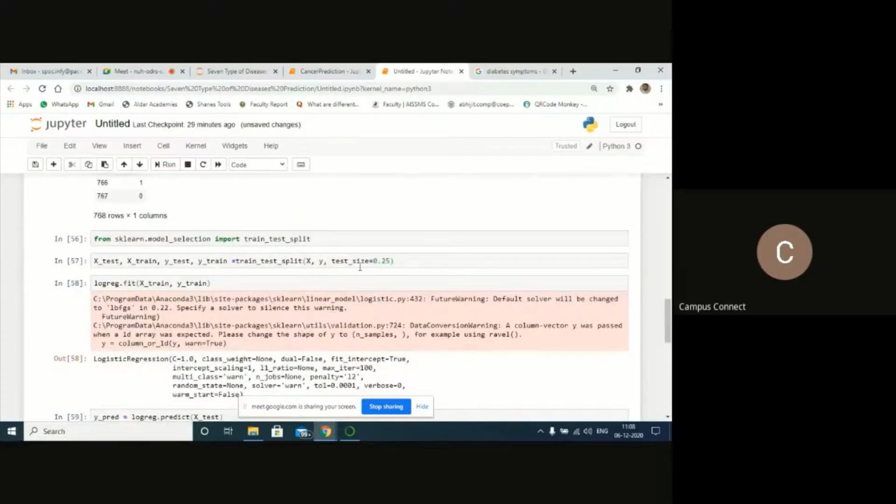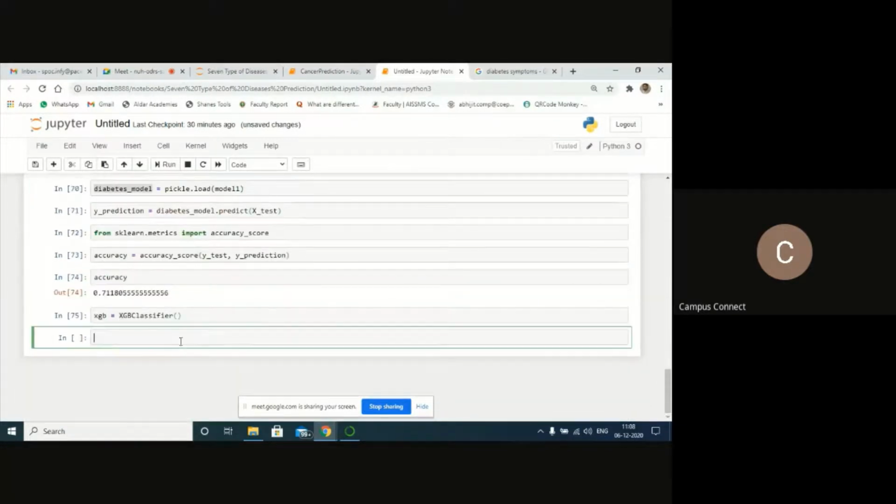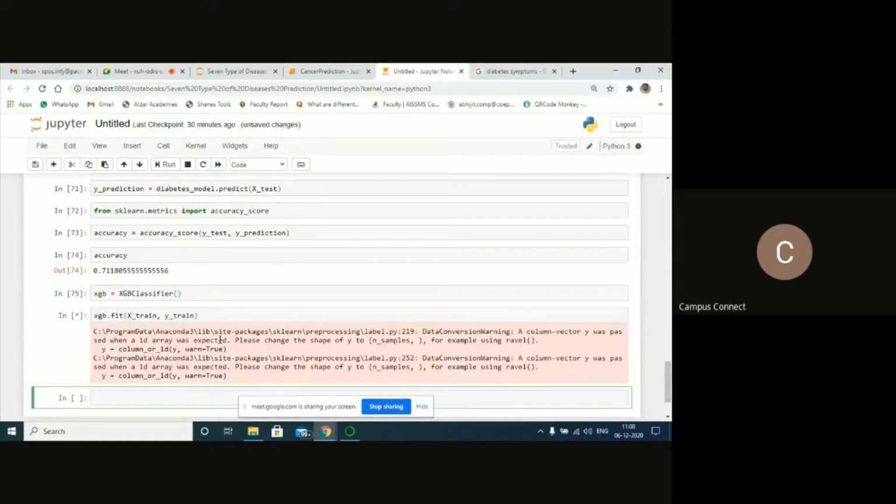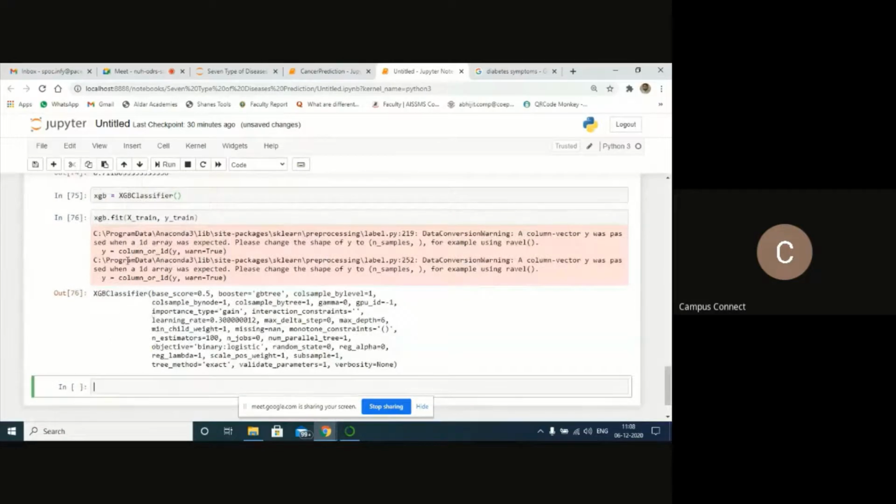Already my training and testing data is split. It is divided now. Next, call that one, paste it, and replace this one with XGB. It's easy, right? Shift and enter. Okay, that means my model is working. XGBoost is also fitting. That means my training data supports my XGBoost algorithm.